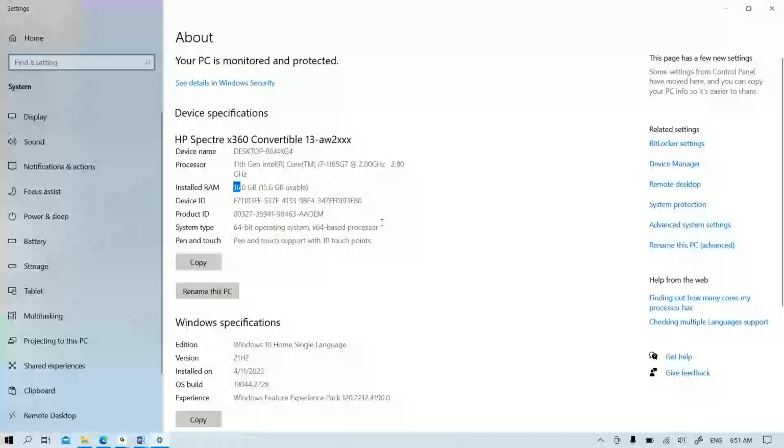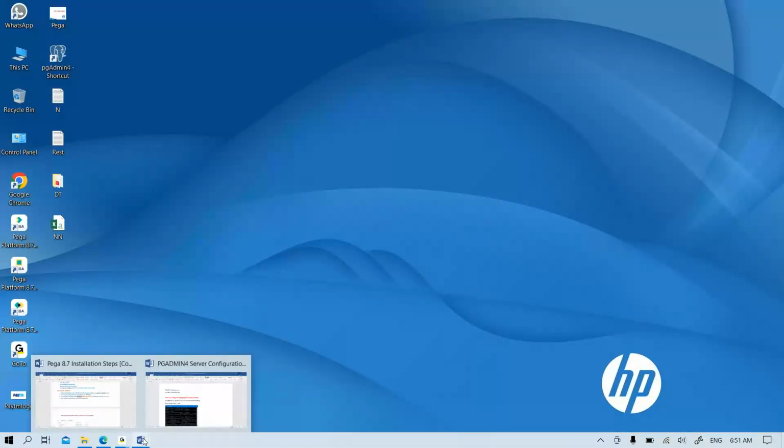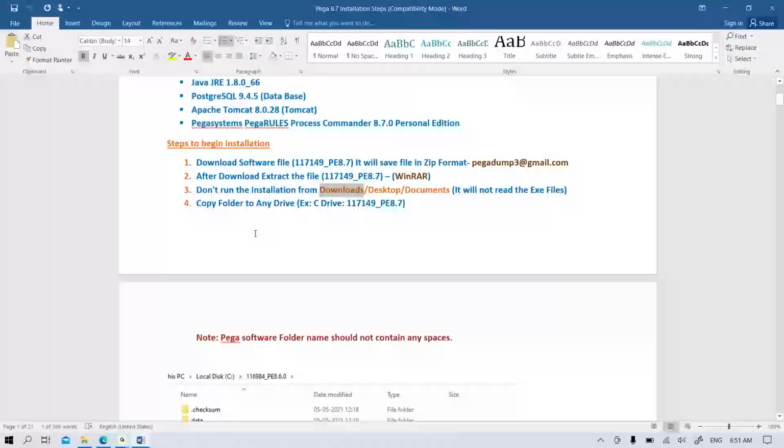You can also check the Windows version. In my system I'm using Windows 10. Windows 10 or 11 is going to support. After checking, if any requirement is not matching, you have to upgrade it first. Then you have to download the file which will be shared soon, and extract it.